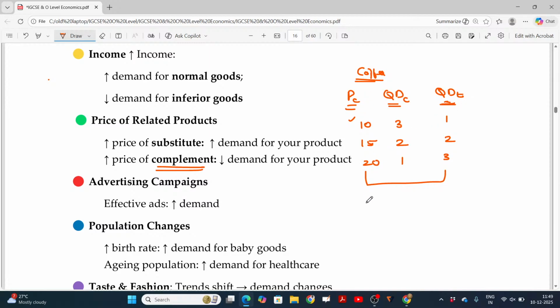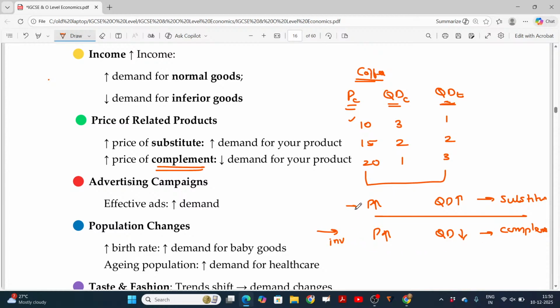In case of price of coffee, if the price increases and quantity demanded of tea also increases, this will be for what? Substitute or competitive product. Recollect from the previous case, if the price increases, quantity demanded decreases, when? In case of complementary product. So this will be inversely related. This will be directly related. Hope you'll now be able to understand.